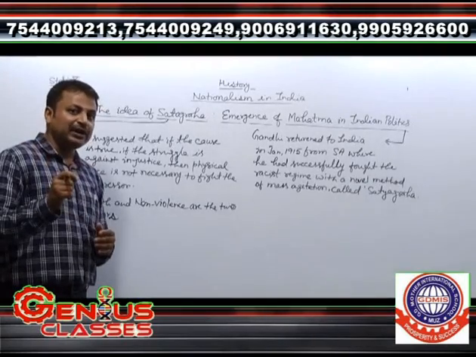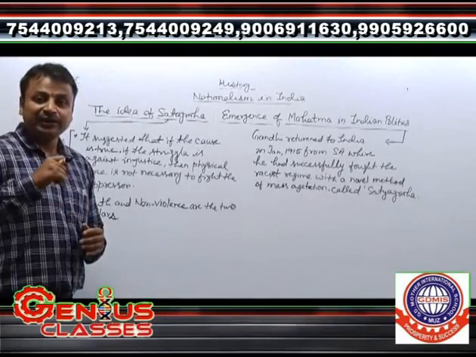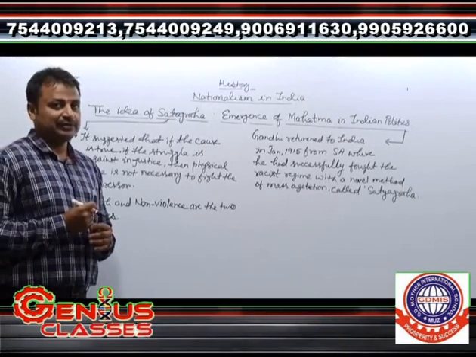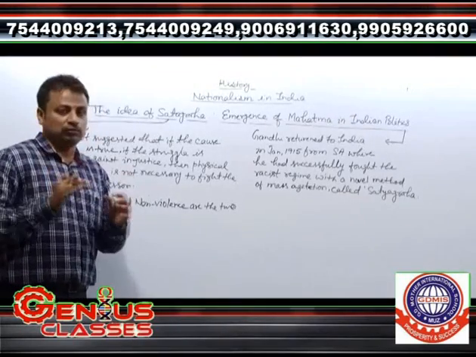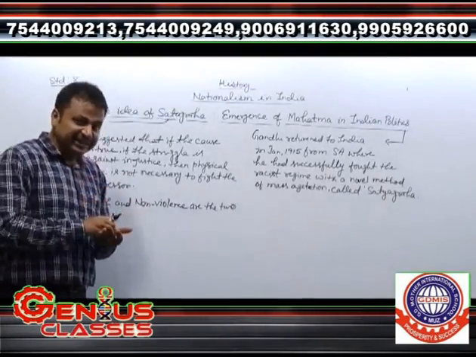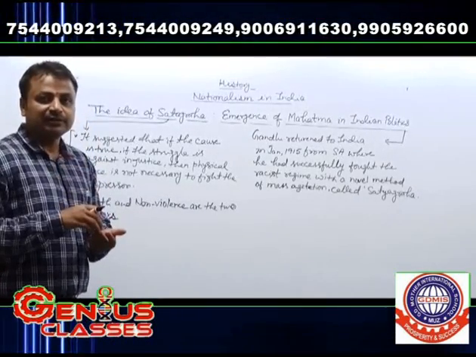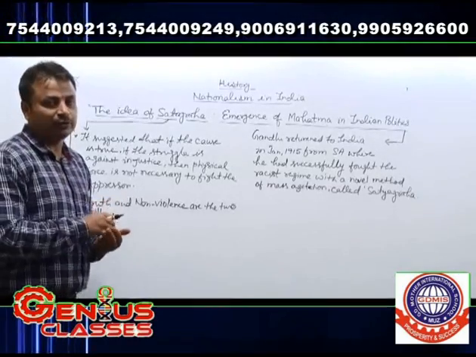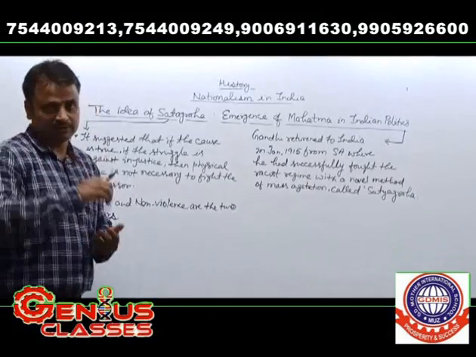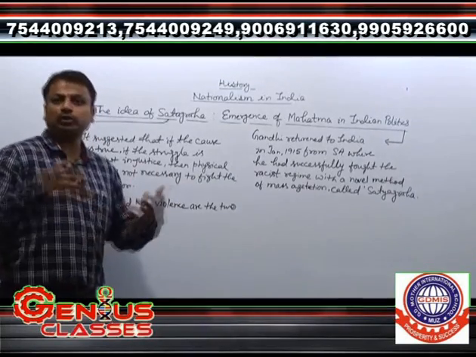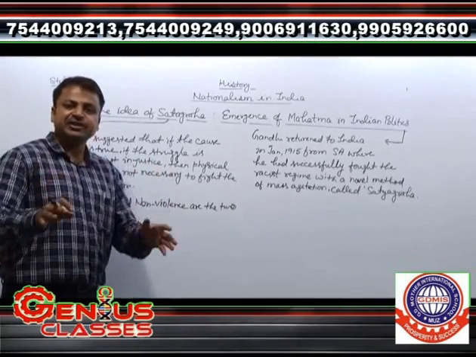So in South Africa, he started his movement. He developed a new idea, the idea of Satyagraha. Actually, it is not new. In Indian culture, from the period of Gautam Buddha and Mahavir, and in our Vedas also, we have always been advised to stick with truth. What is the meaning of Satyagraha? Quest for truth. So it was an idea that was in Indian culture.